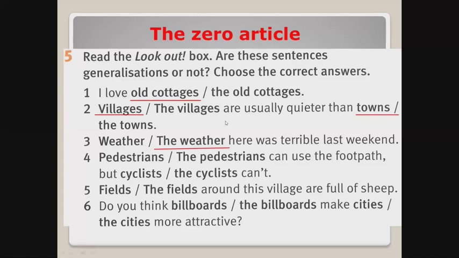For example, here you have, the weather here was terrible last weekend. How can you know that this is not a generalization? You have here, so not the weather in Jamaica, the weather here was terrible last weekend. Pedestrians can use the footpath, but cyclists can't. The fields around this village are full of sheep, but in general, I like green fields because they calm me down. Do you think billboards make cities more attractive?